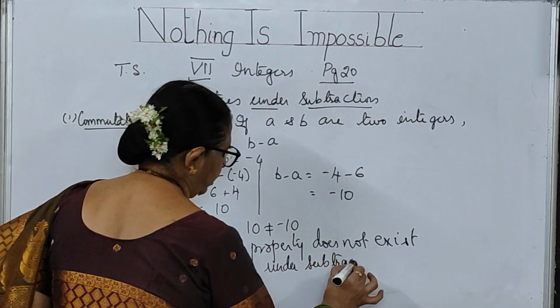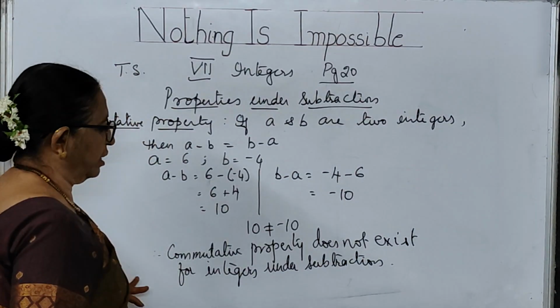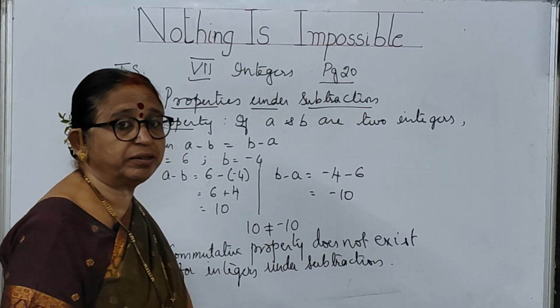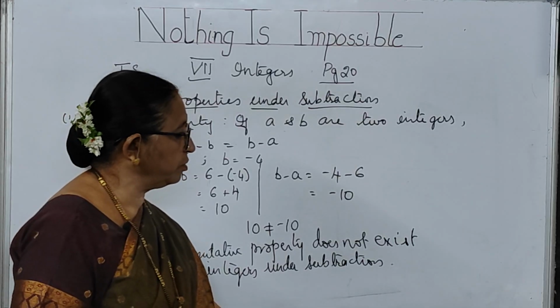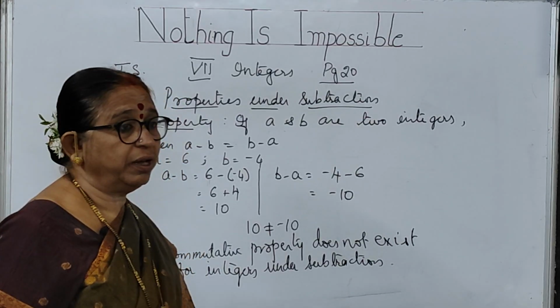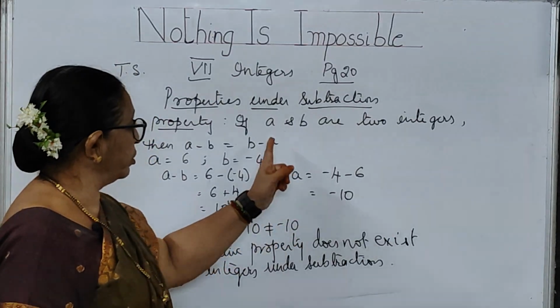So this property, commutative property, does not exist for integers under subtraction. I hope you have understood, children, because a minus b will not be equal to b minus a. We have not got the property.